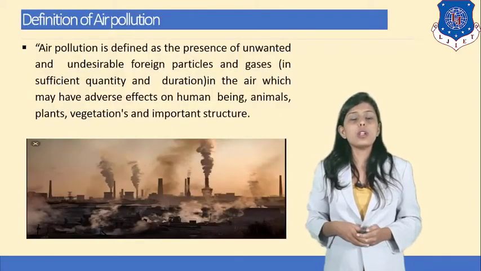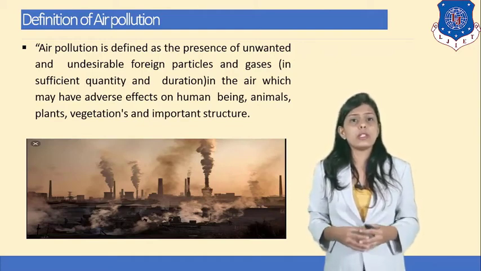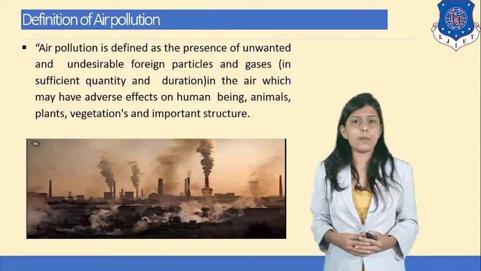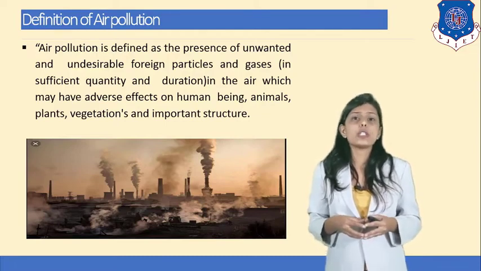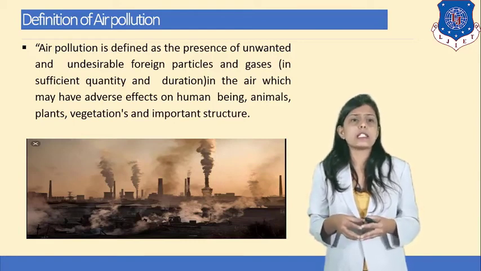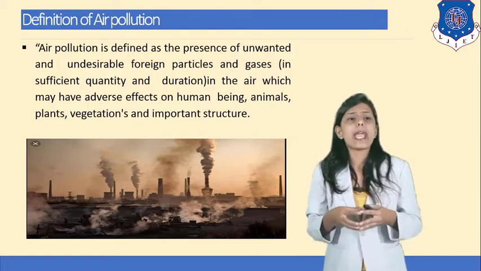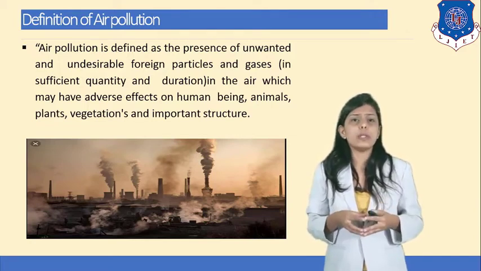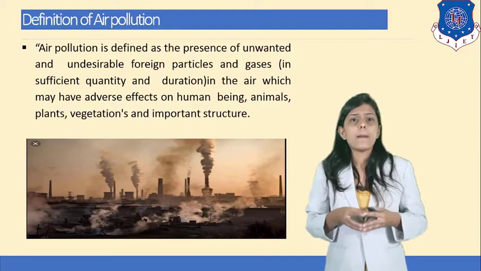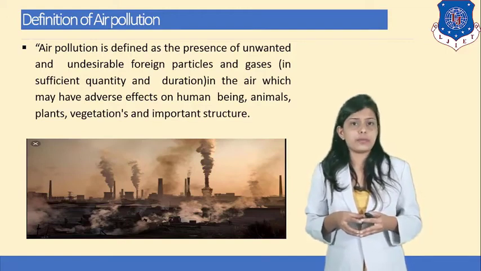Now first of all, we are going to learn about chapter number 3, which is air pollution. Let us know what you mean by air pollution. So air pollution is defined as presence of unwanted and undesirable foreign particles and gases in sufficient quantity and duration in the air, which may have adverse effect on human beings, animals, plants, vegetation and important structure.